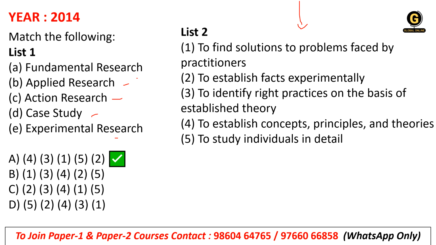That means fundamental research is to establish concepts, principles and theories. That means it is scientific. Applied research is to identify right practice on the basis of established theory. Then action research is to find a solution to a problem faced by a practitioner. Case study is to study an individual in detail, and experimental is to establish facts experimentally.